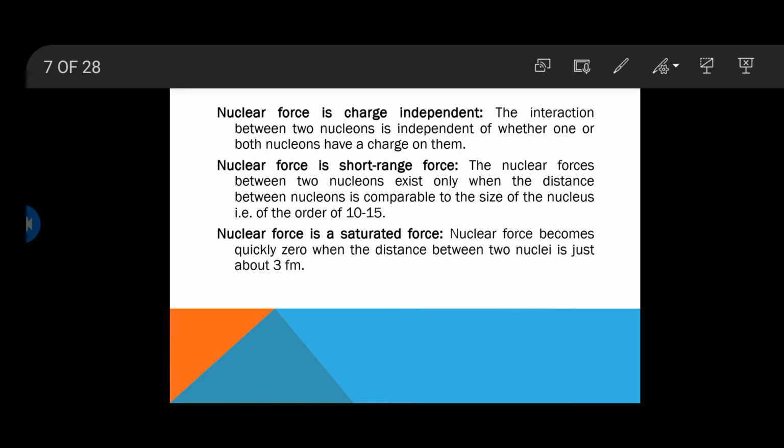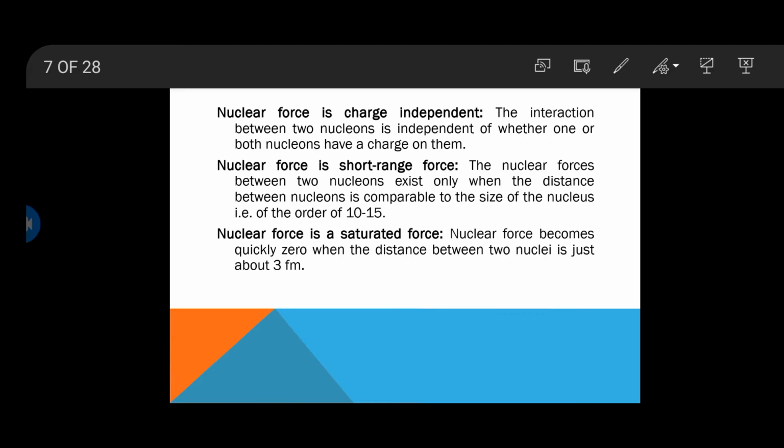A nucleon can interact with only its neighboring nucleon, just as an atom in solid form bonds only with neighbor atoms. These forces are short range in the sense that nucleons in the nucleus interact with the closest nucleon. So nuclear force is a short range force.